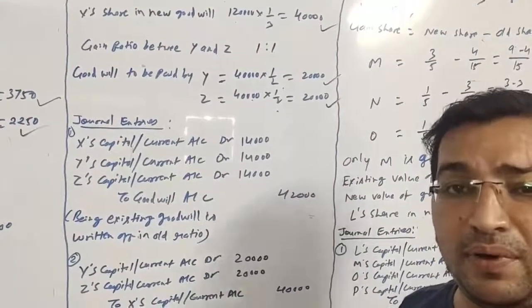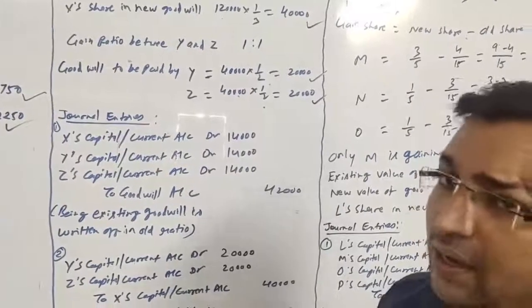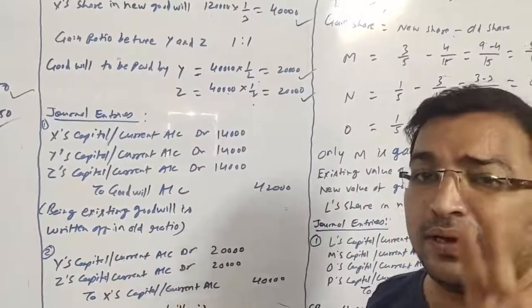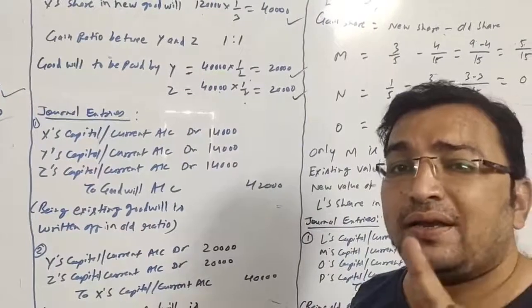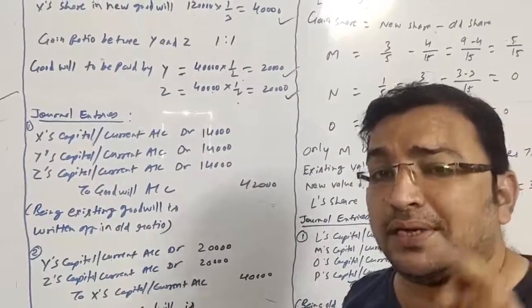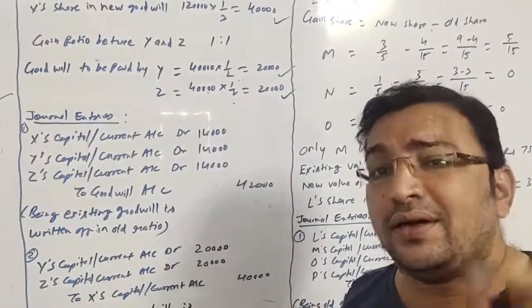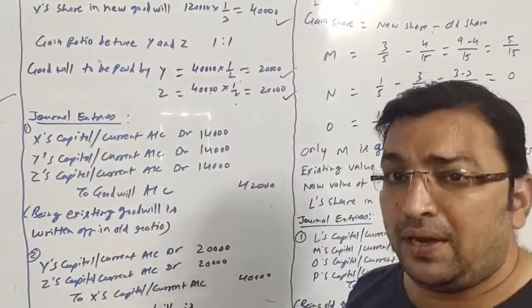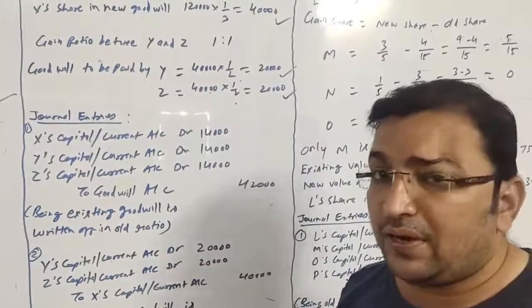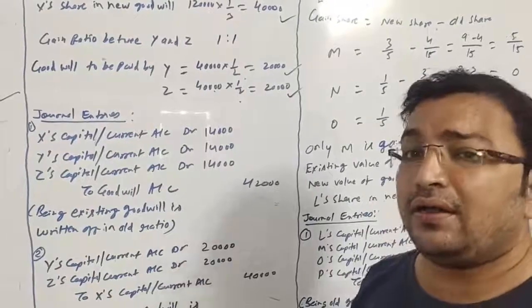Paying means the amount will be adjusted from their capital or current account. Now friends, we will have to pass two entries here. One entry to write off the old goodwill of the firm, and second entry to adjust X's share in new goodwill to the capital or current account of the continuing partners.